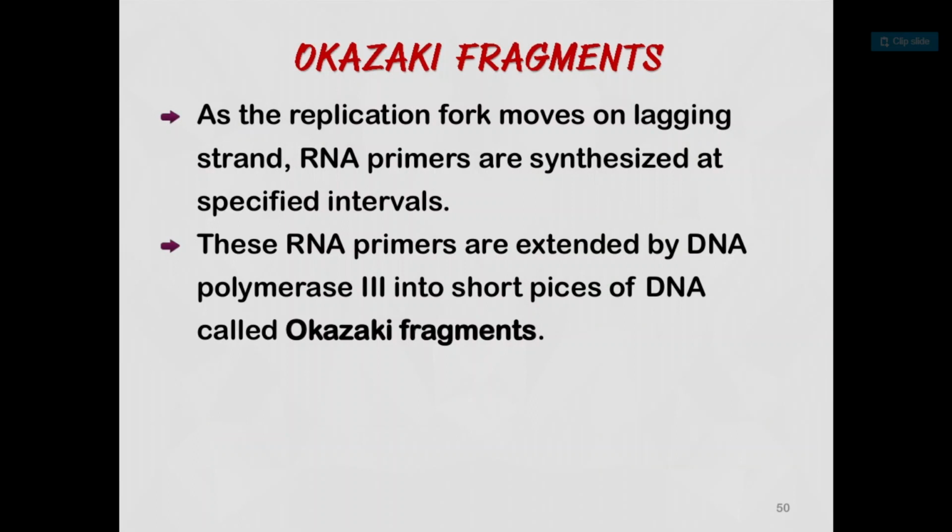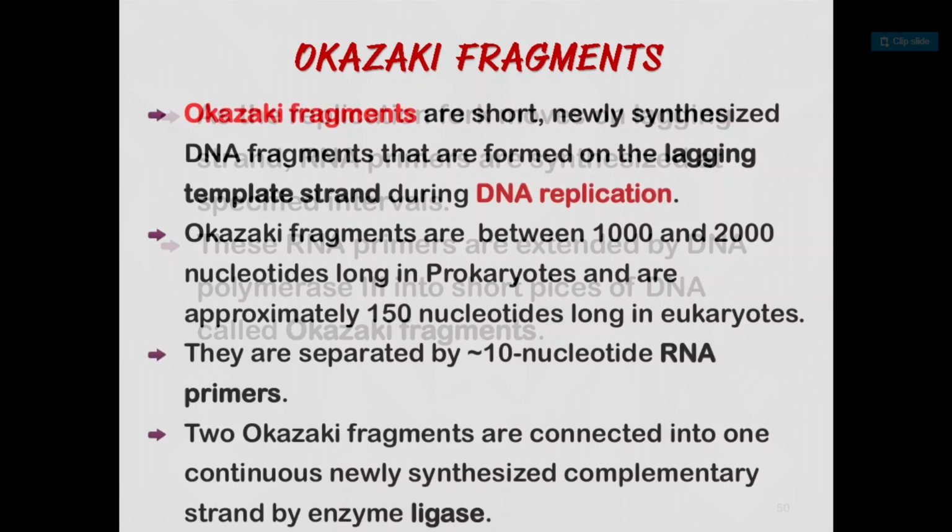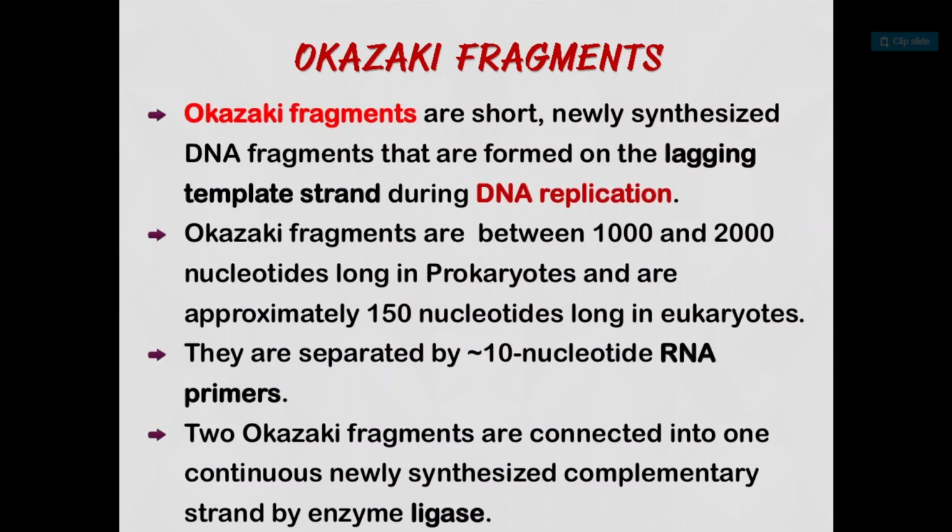Now, Okazaki fragments. As the replication fork moves on the lagging strand, RNA primers are synthesized at specific intervals. These RNA primers are extended by DNA polymerase 3 into short pieces of DNA called Okazaki fragments. Okazaki fragments are short, newly synthesized DNA fragments that are formed on the lagging template strand during DNA replication.